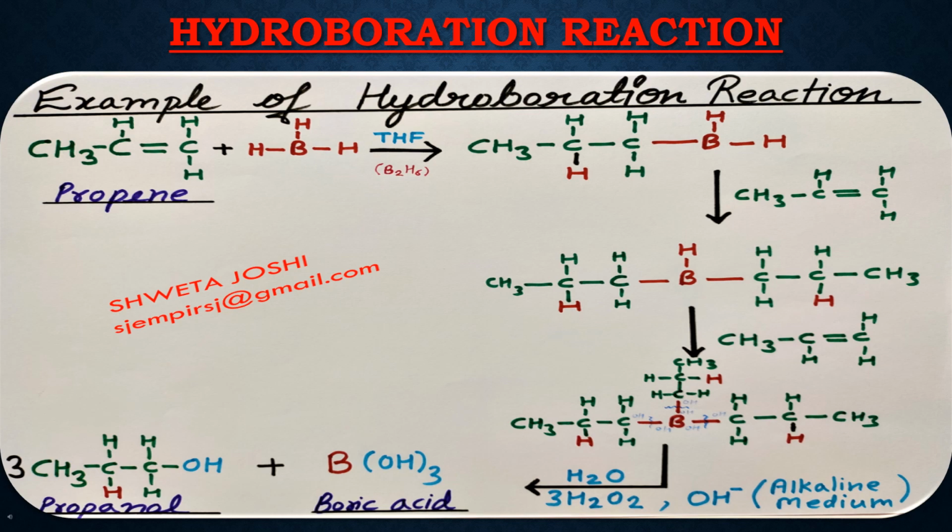After the reaction, there is dissociation of the bond between boron and carbon atom, and 3 OH groups will attach with the boron forming B(OH)3, that is boric acid, which is also written as H3BO3, and the main product will be 3 moles of propanol.